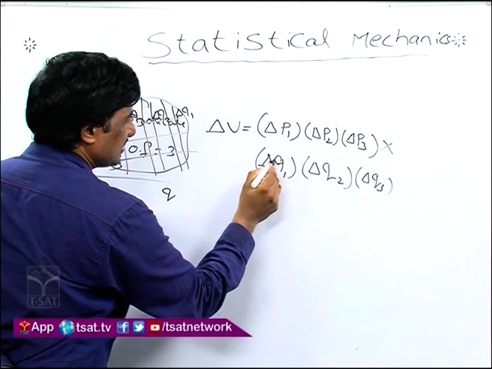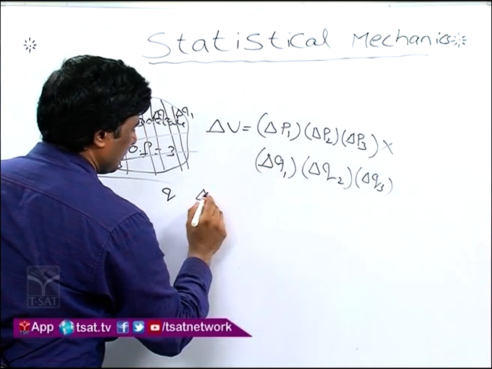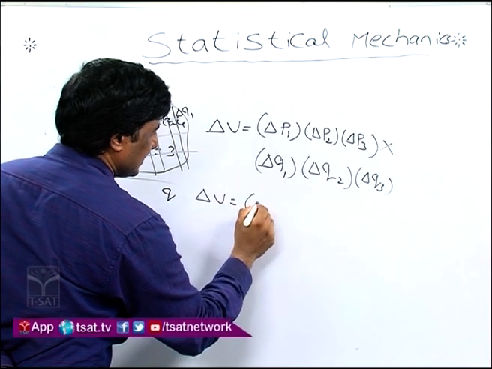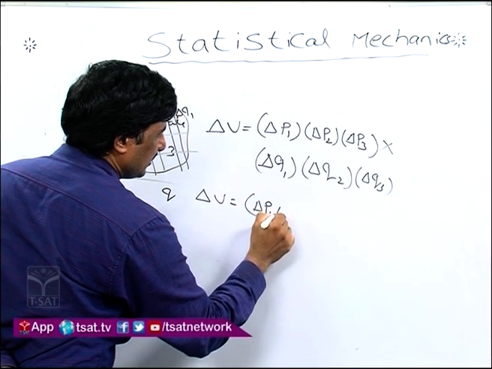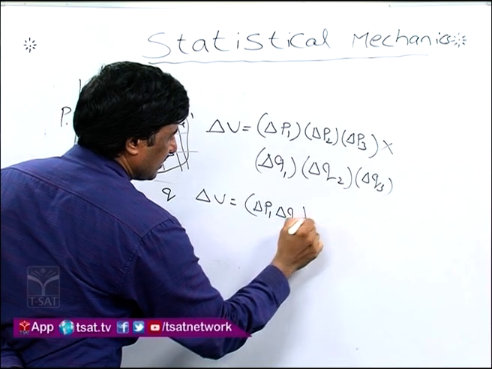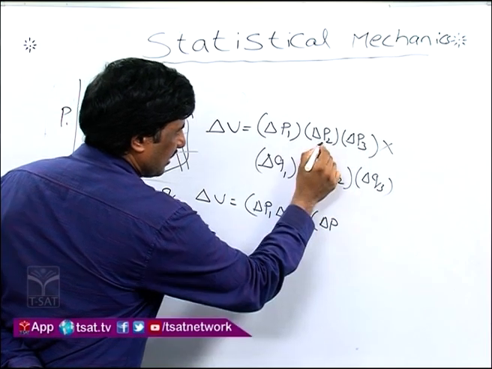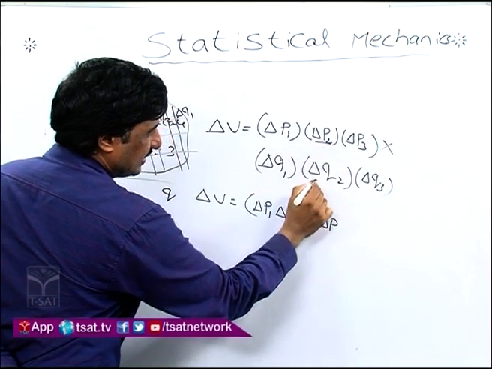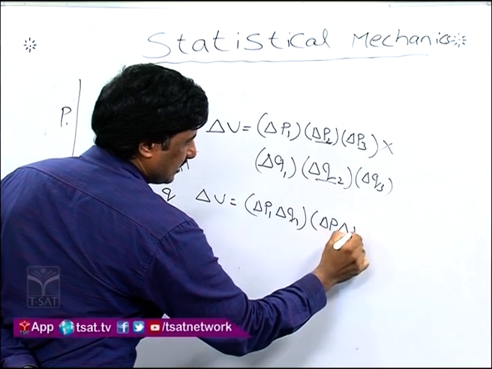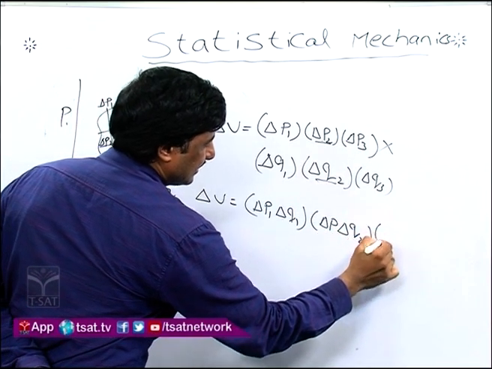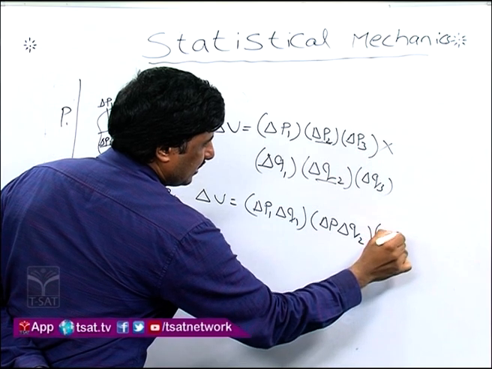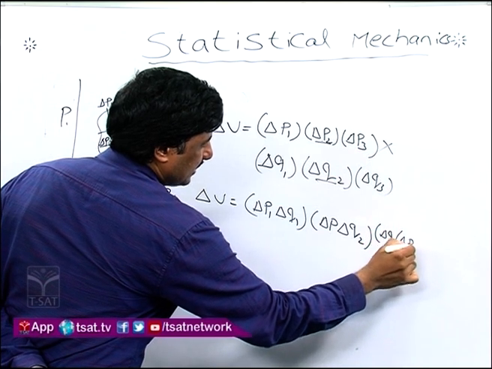So, if I bring this, delta V equal to, I write this as delta p1 into delta q1. I can also write this as delta p2 and delta q2 together, and I also write delta q3 and delta p3 here.